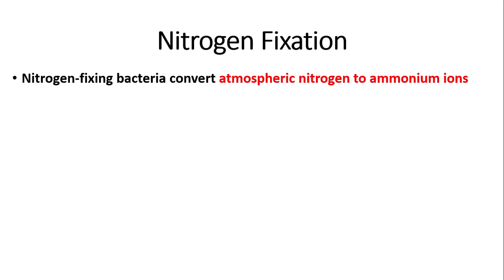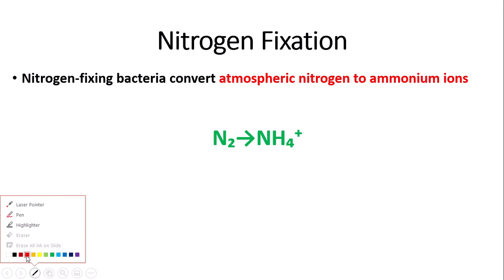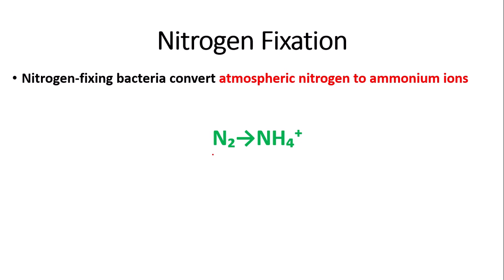Nitrogen fixation is when nitrogen-fixing bacteria convert atmospheric nitrogen, so N2, to ammonium ions, so NH4+. Now, you do not need to know the names of the particular nitrogen-fixing bacteria. So this is the equation that we use. So atmospheric nitrogen, N2, gets converted by nitrogen-fixing bacteria into ammonium ions, NH4+.